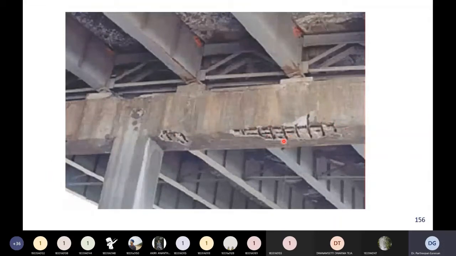It is easily visible. All the reinforcement is easily visible, and after some time, what happened? All this reinforcement will get corroded. This longitudinal reinforcement and the stirrups and all will get corroded, and naturally this structure will very easily fail. Let us say if the structure is designed for 100 years, this will fail very fast because the cover is not provided properly. Okay.